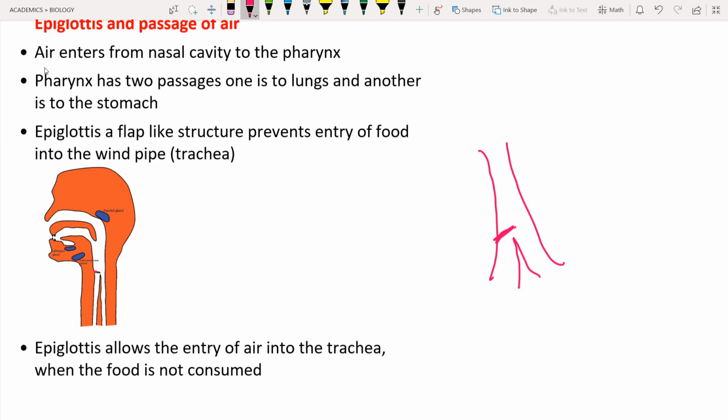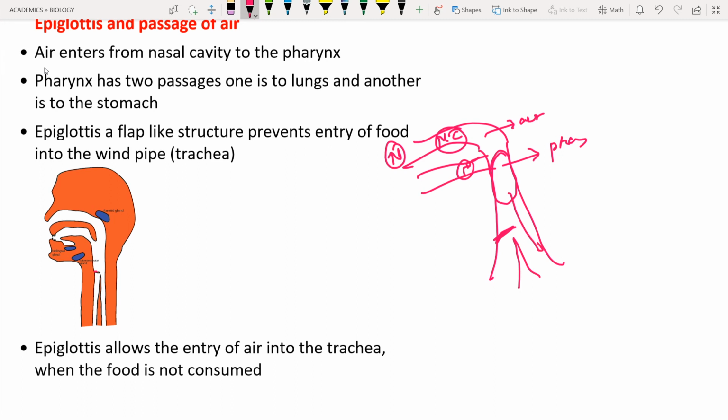So the air enters from the nasal cavity to the pharynx. Let us consider this is the nostril. NC means nasal cavity, and this is the pharynx, and here the food enters. The air is going to enter from here, the food is going to enter from here. It means this pharynx is a common passage for the food and air, and both have to be regulated. The food has to enter here and the air has to enter here. Such an important work is done by the epiglottis.